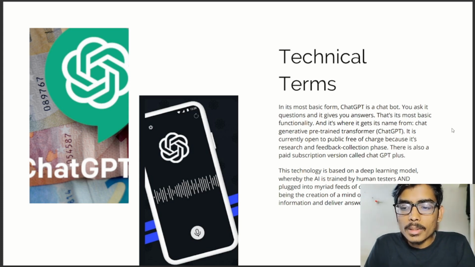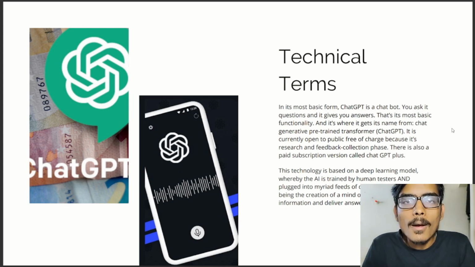Whereby the AI is trained by human testers and plugged into myriad feeds of data, with the end goal being the creation of a mind of sorts that can process information and deliver answers quickly and efficiently. So basically, ChatGPT takes input as a question from the user, and it gives an efficient and quick answer that it finds.